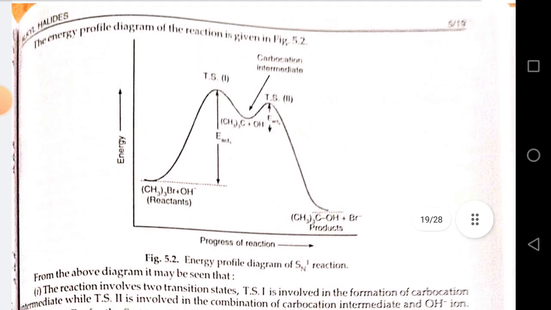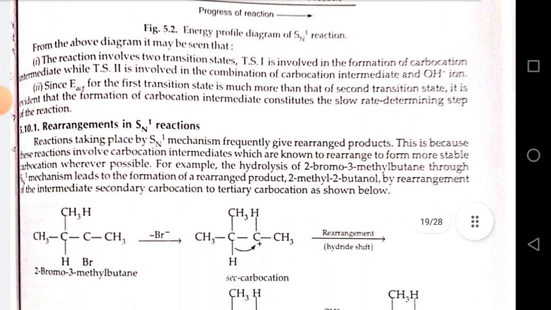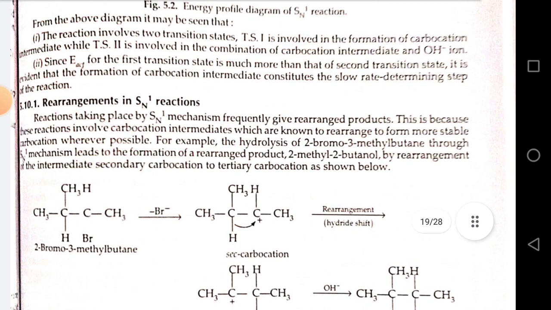This is the energy diagram of the SN1 reaction. From the above diagram, it may be seen that the reaction involves two transition states. Transition state 1 is involved in formation of carbocation intermediate, while transition state 2 is involved in the combination of carbocation intermediate and OH negative ion. Since the activation energy for the first transition state is much more than the second transition state, it is evident that the formation of carbocation intermediate constitutes the slow rate determining step of the reaction.